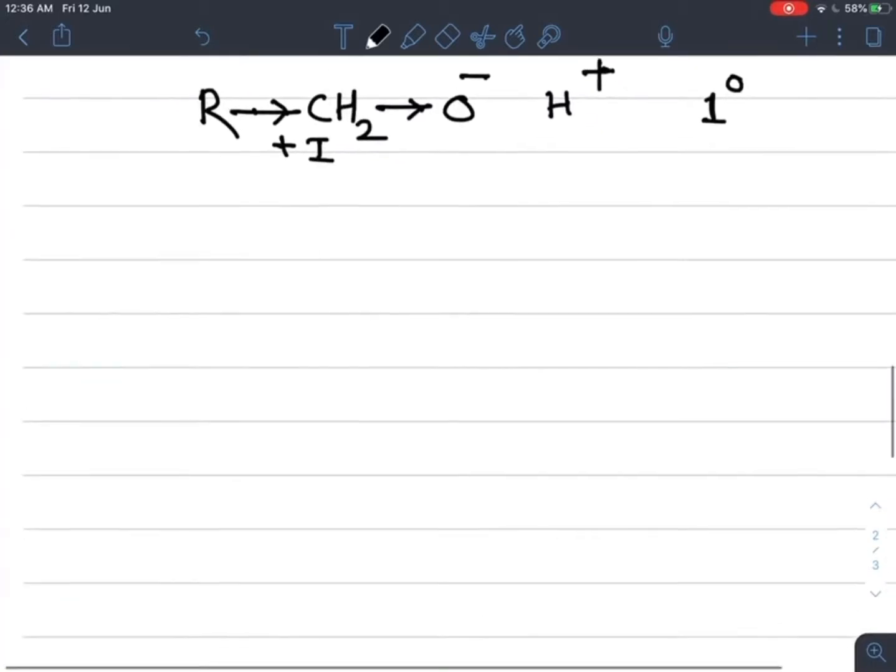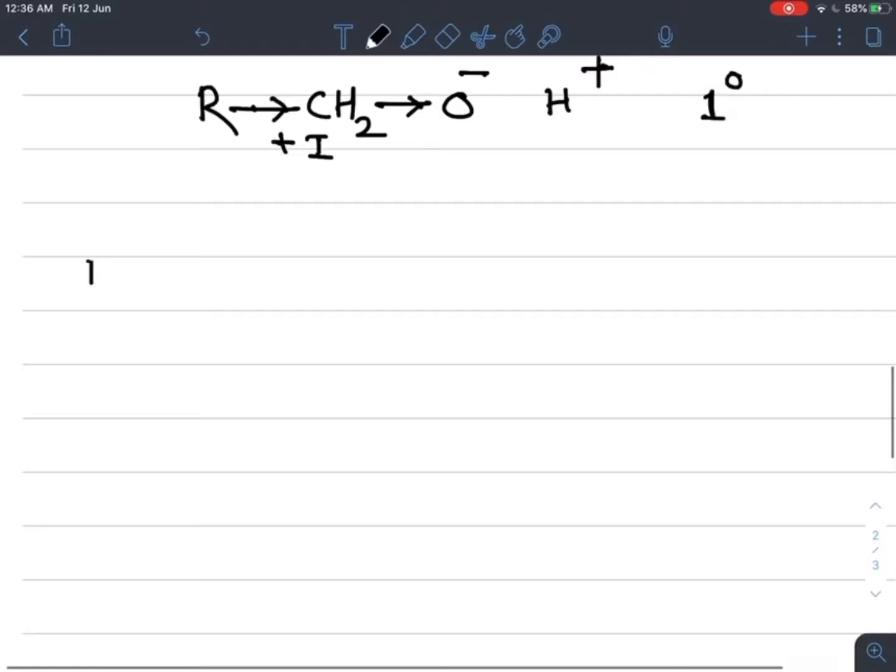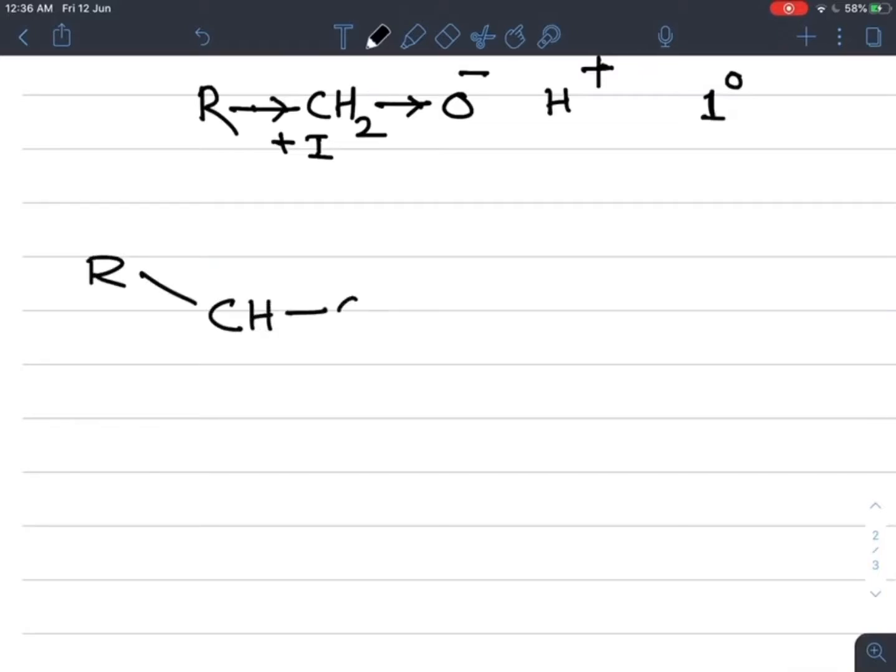Now what about secondary alcohol? In a secondary alcohol, the carbon to which the OH group is attached is attached to two other alkyl groups or two other carbon atoms. When this bond breaks heterolytically, both electrons go towards this oxygen and it carries a negative charge.